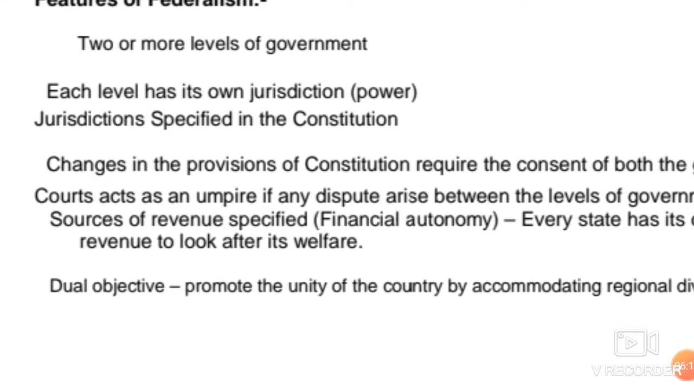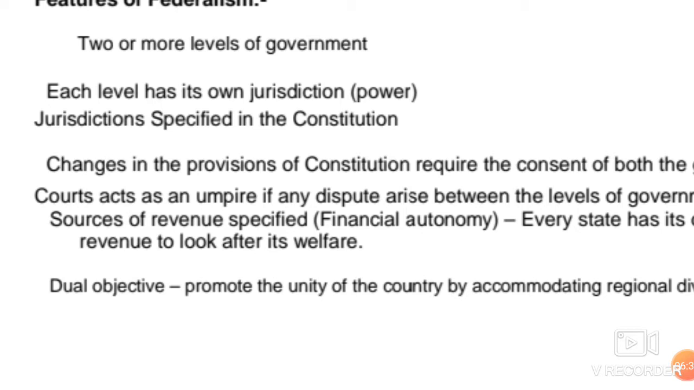The next feature of a successful federal country would be that sources of revenue are specified. Revenue source directly refers to how these different levels of government would be earning, because without earning they would not be able to work properly. So the sources of revenue should also be specified by the constitution itself.